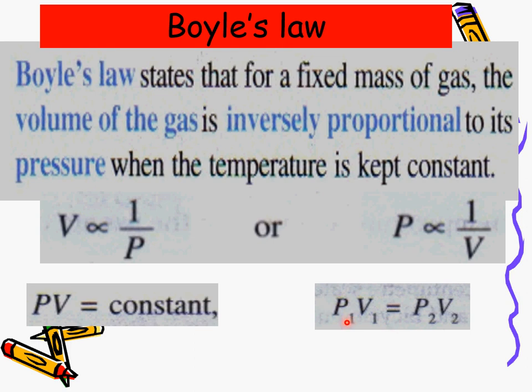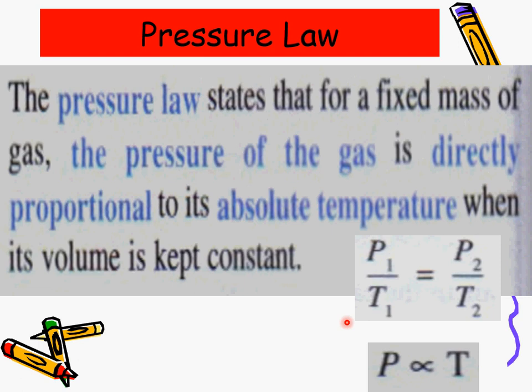Alright, this is the definition for pressure law. Again, you need to look at P, V, and T. Pressure law says that for a fixed mass of gas, the pressure of the gas is directly proportional to the, this is an important word, absolute temperature, when the volume is kept constant.